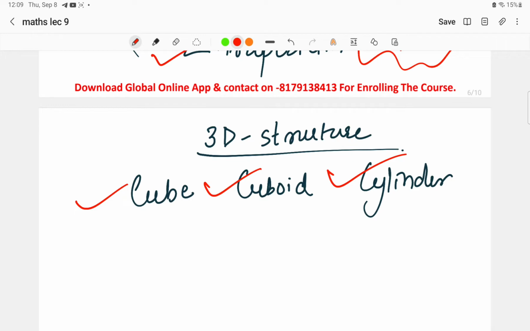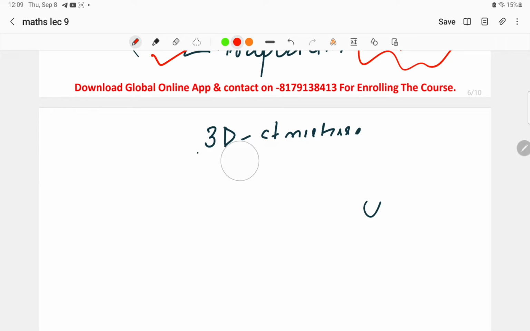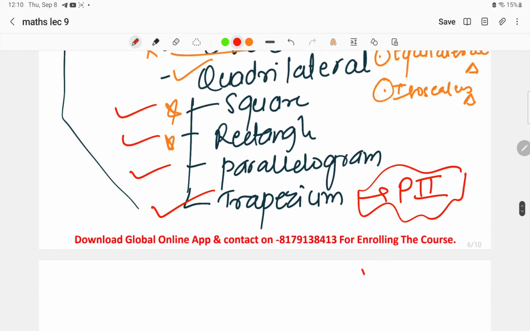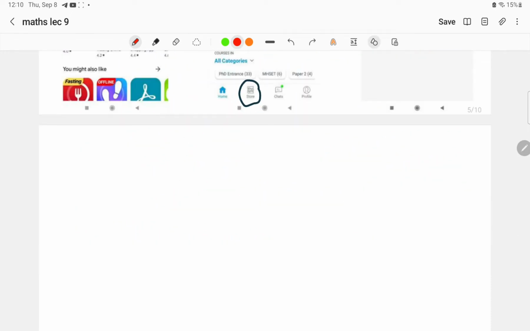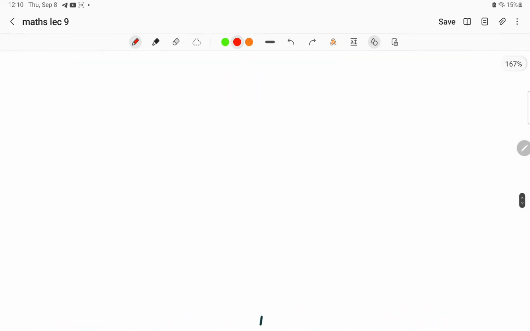Now moving into the types of questions and the structures, let us see what kind of structures have been asked, and what type of questions have been asked in the examination. Let us discuss these structures one by one. The very first is square. Okay, this is the square.